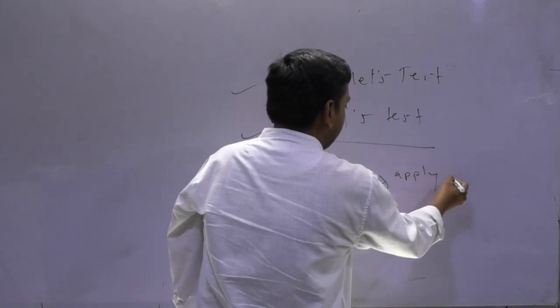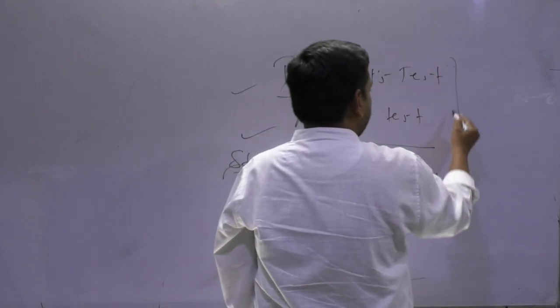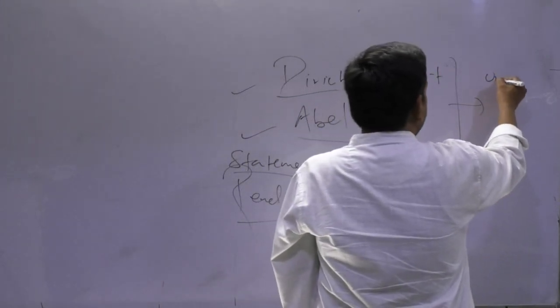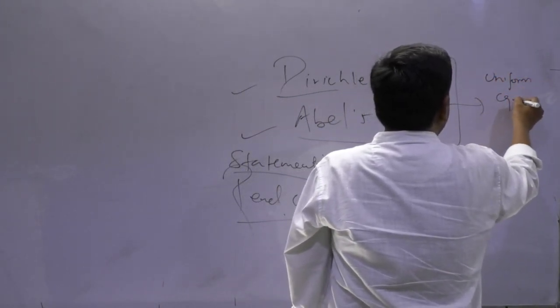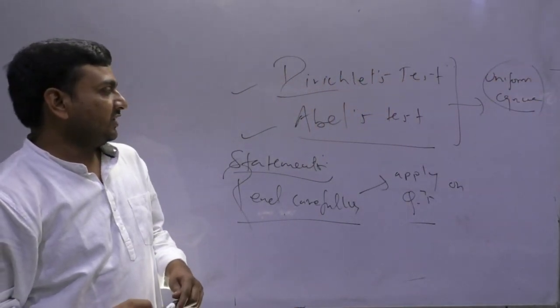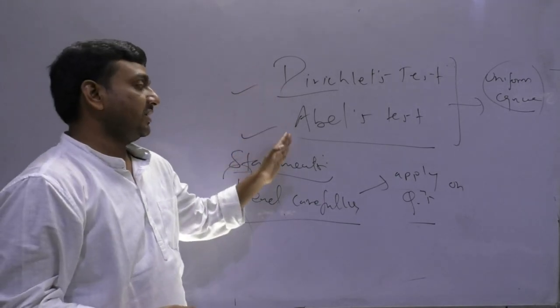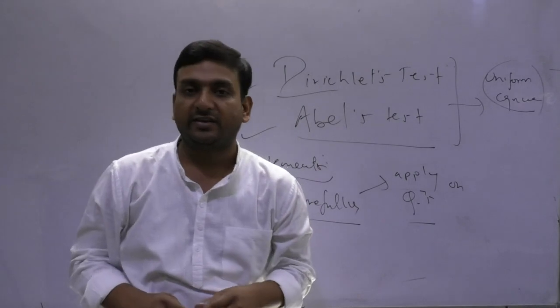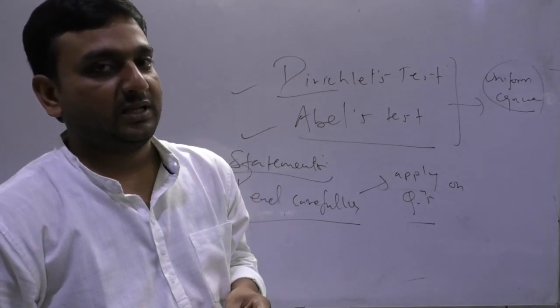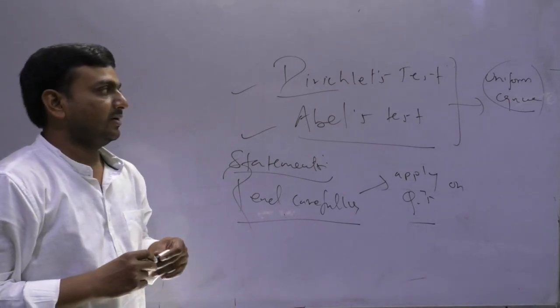Apply them on questions, because these 2 tests will lead us to the uniform convergence part. So these tests have some special importance here, and these are the last topic for your infinite series. Am I clear? Any issue?